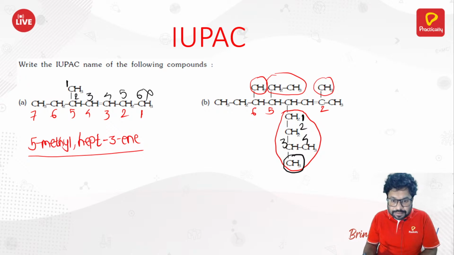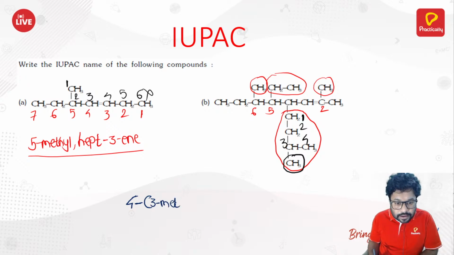So what is the name of this substituent? It's 3-methylbutyl. B comes first, so you should write that name first. It is present at the fourth position, so 4-(3-methylbutyl).